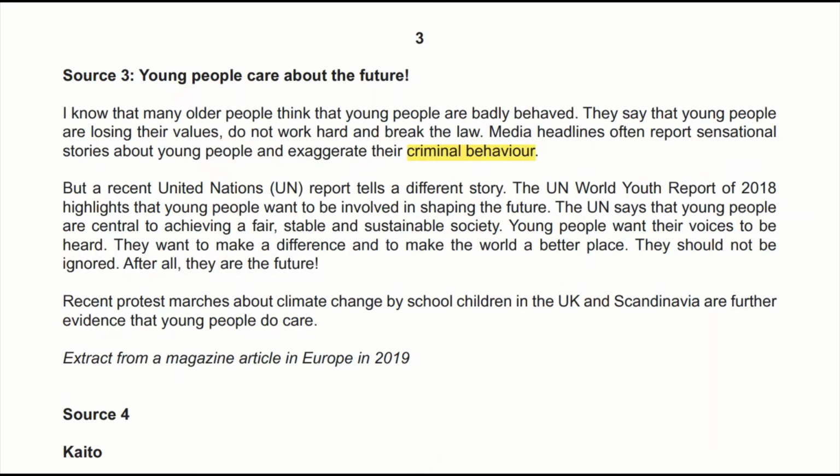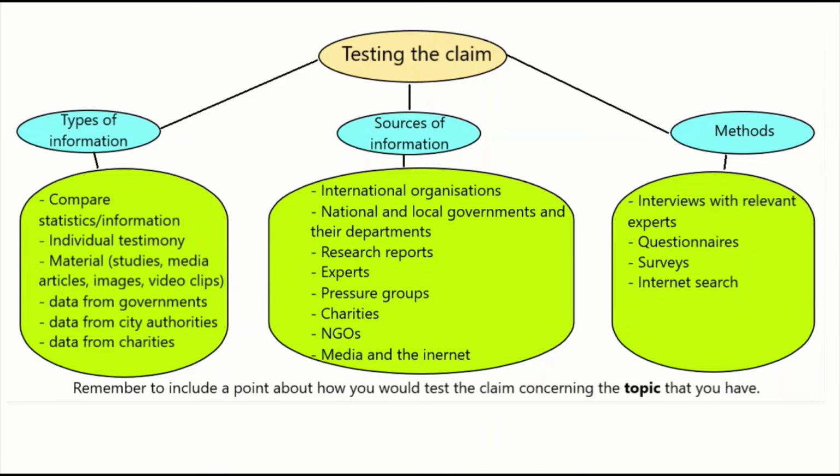You can see here criminal behavior and older people. You can use these kind of things, but remember to tell comparing statistics and information from past and present. You can also use individual testimony and materials from case studies, images, video clips, studies, media articles, data from governments, data from city authorities and charities. And these are types of information because they're different types.